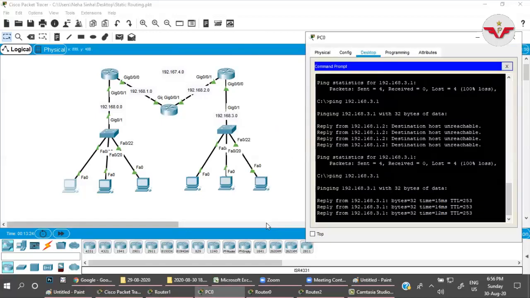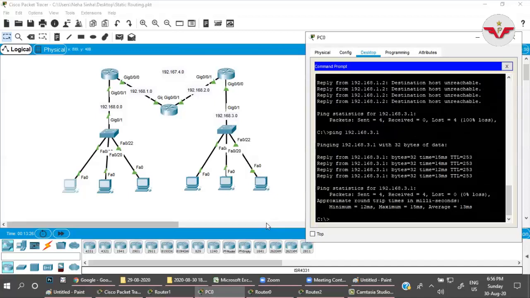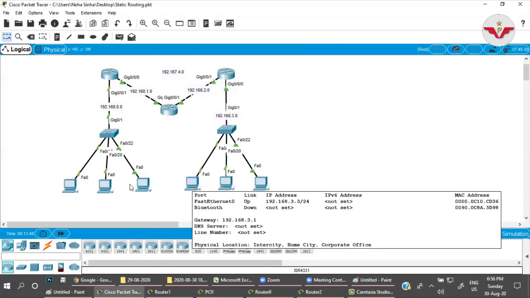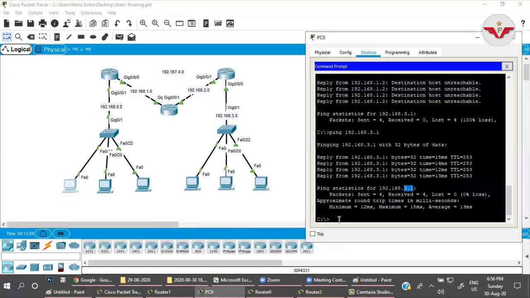Yes, 3.1 is responding now. Correct? Now I can reach this interface. Let us try to communicate with this PC. So I am successfully reaching the 3.1 router. Now I'm just going to ping this PC, which is 3.2, right? Let us try now. What do you think?